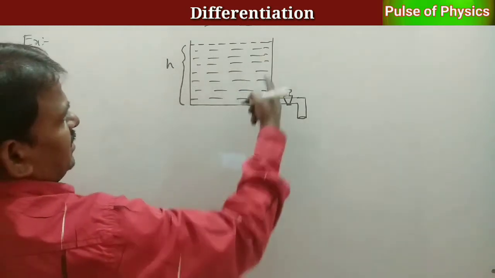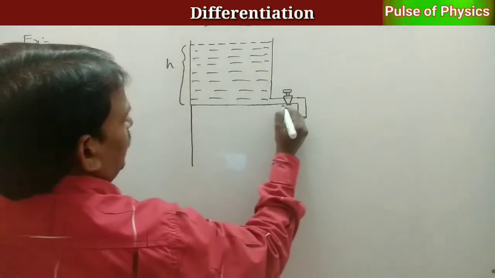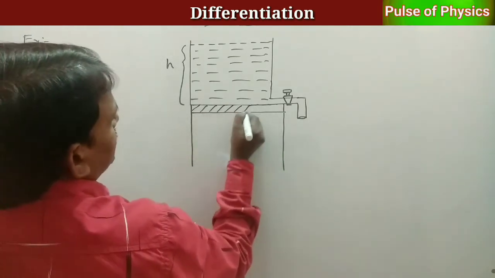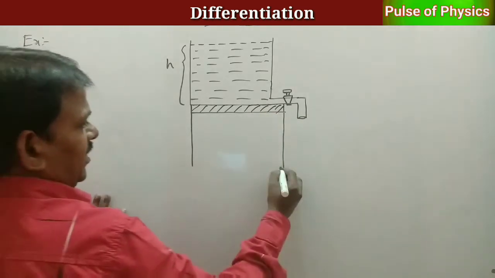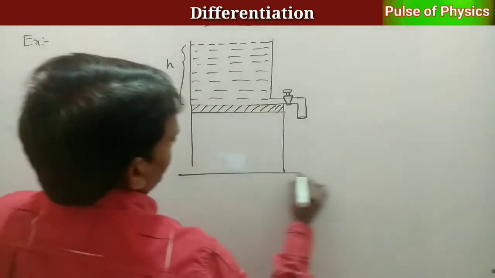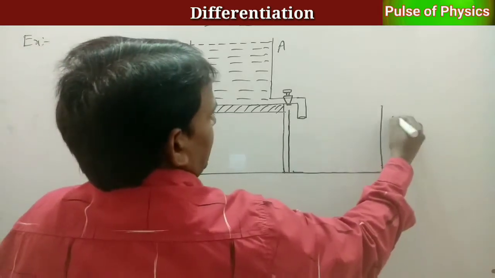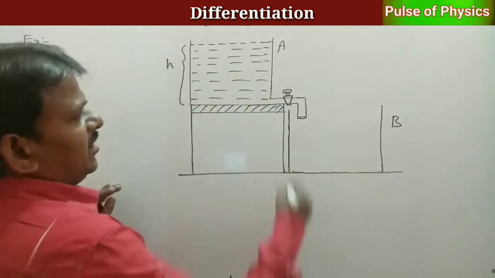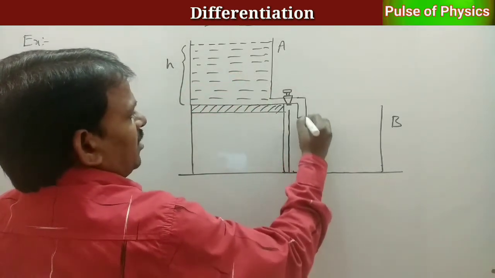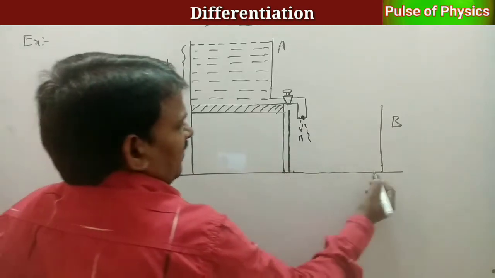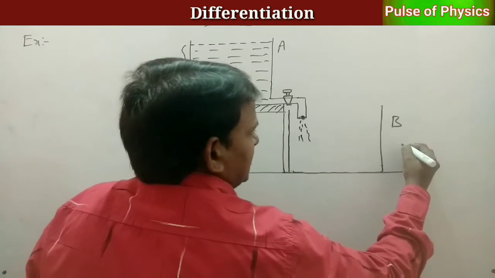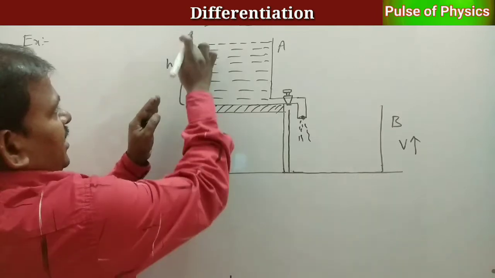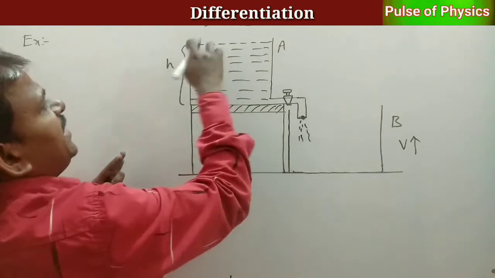Let us consider a horizontal table. On that this beaker is placed, right? Here this is ground, right? It is beaker B. Okay. When the tap is on, what happens? The water will come out from this. Here the volume of liquid slowly increases in this. Volume increases. Here H value decreases in beaker A.